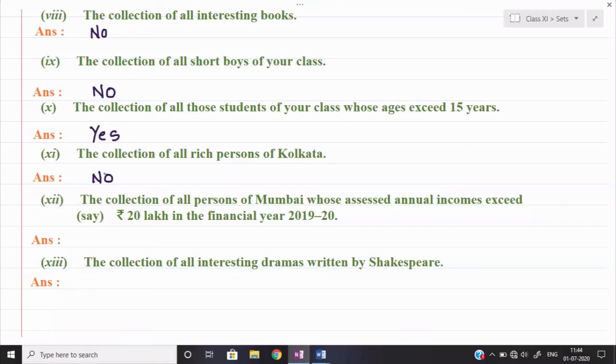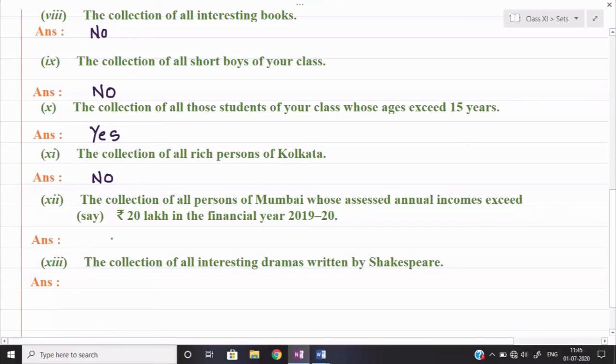Suppose they want to find out who has not paid the taxes properly, or if they require such kind of information, definitely they can get it. And that list will be well defined, because we can say that list will be unique.